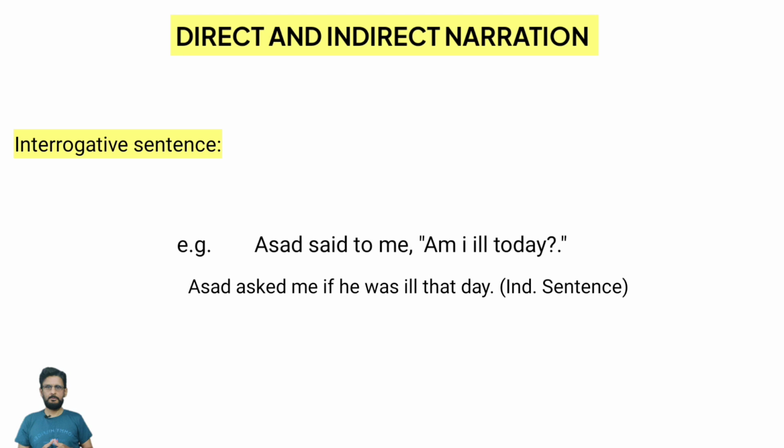So over here, there is first person, so it will be changed according to the subject, and the subject is a proper noun. A proper noun is considered third person. So over here, we have used third person, we have used he. We converted am into was, right? And then after that, we changed today into that day, right? And another thing that we changed over here is the structure of the interrogative sentence. We converted the interrogative structure into a normal structure.